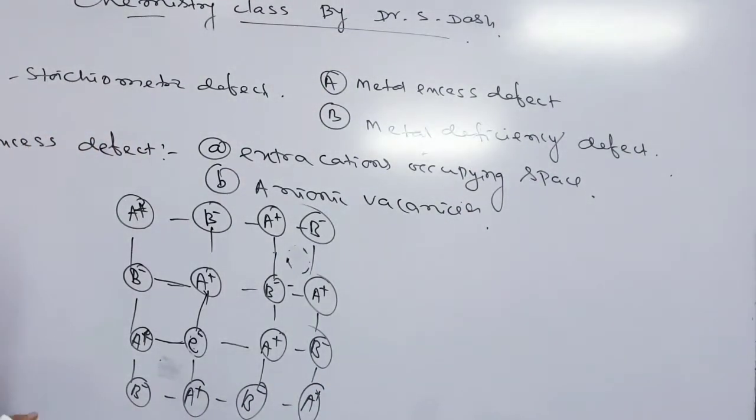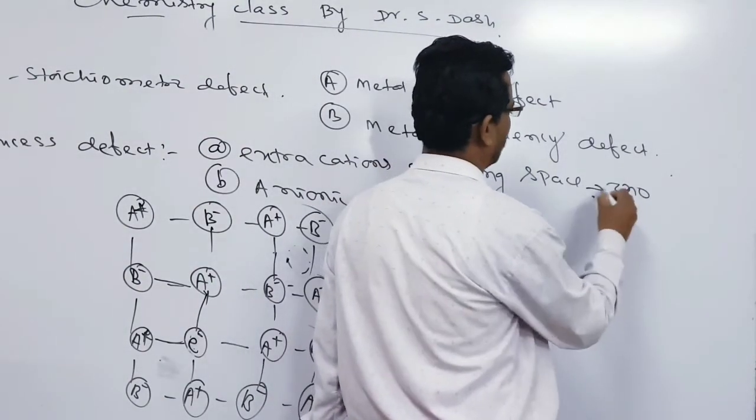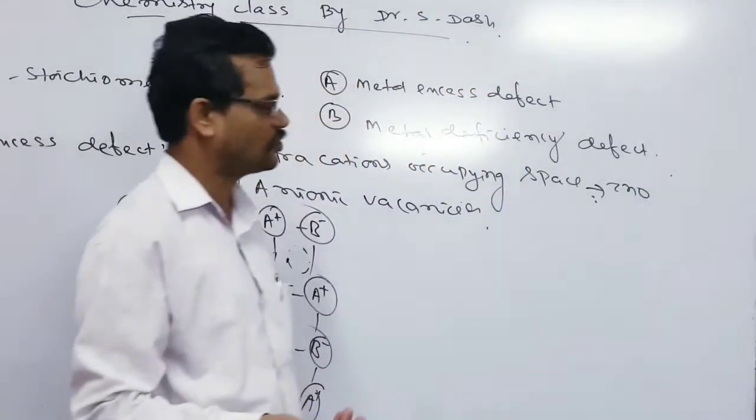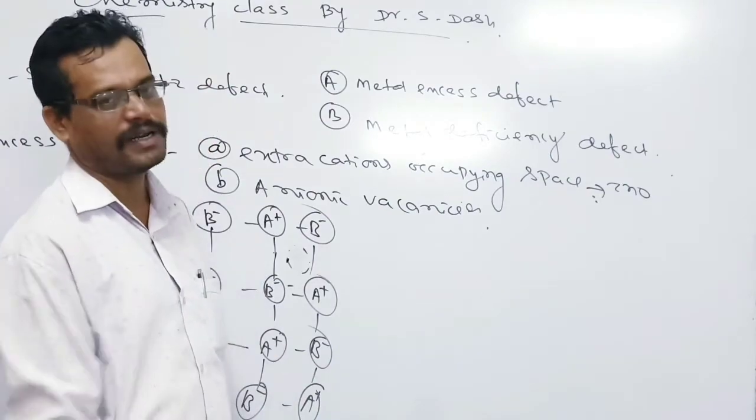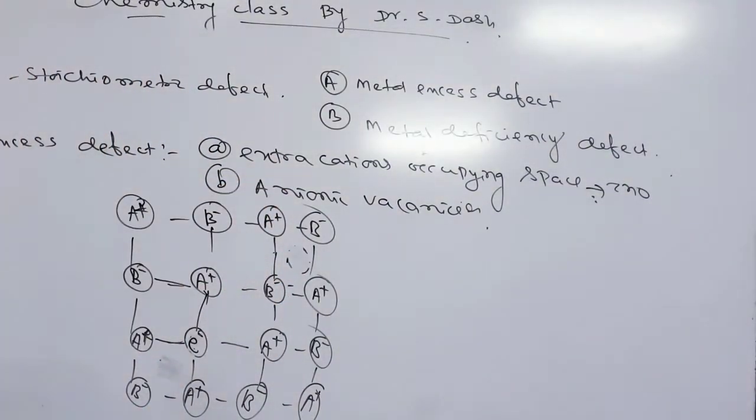Now one thing you see, in the first category, I will give you an example. Let us heat the zinc oxide metal. If you heat zinc oxide, what happens? Its electron is removed, and zinc metal remains in the interstitial spaces, so that you get the extra cation occupying space type of defect.